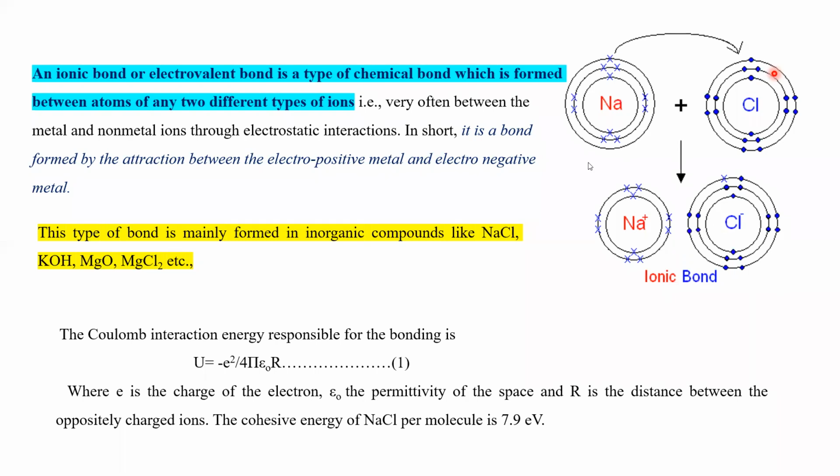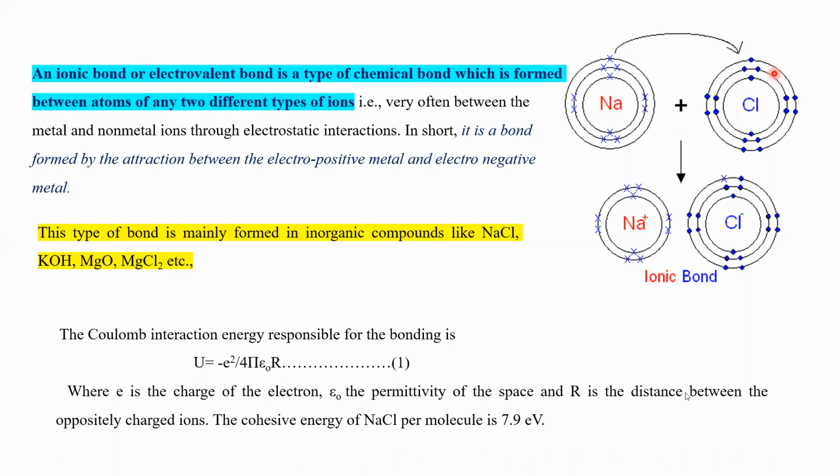This type of bond mainly occurs in inorganic compounds like sodium chloride, potassium hydroxide, magnesium oxide, and magnesium chloride. So these are the sodium chloride crystal, potassium hydroxide crystal, magnesium oxide crystal, and magnesium chloride crystal. This type of bond commonly happens in inorganic compounds.